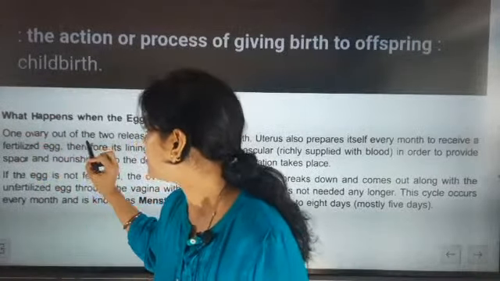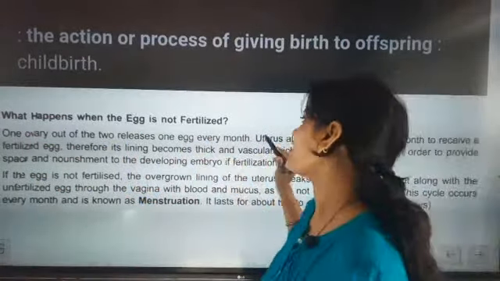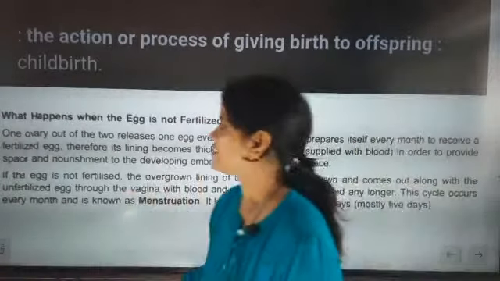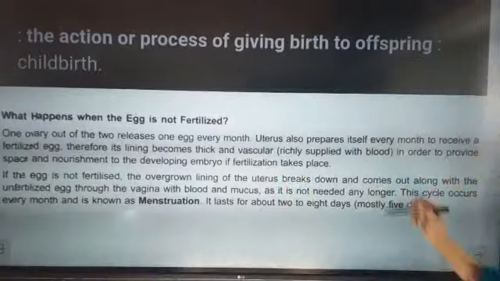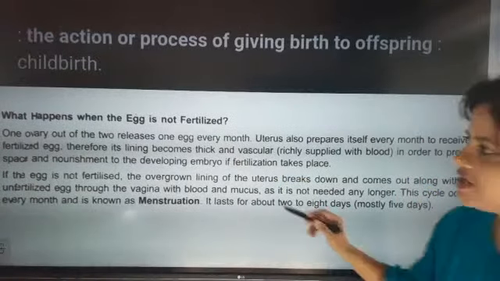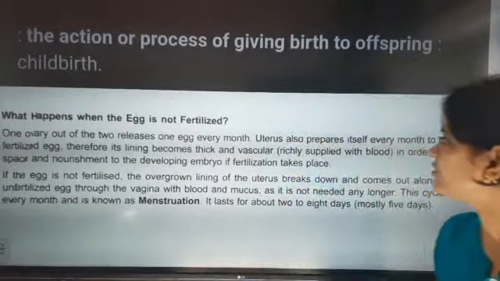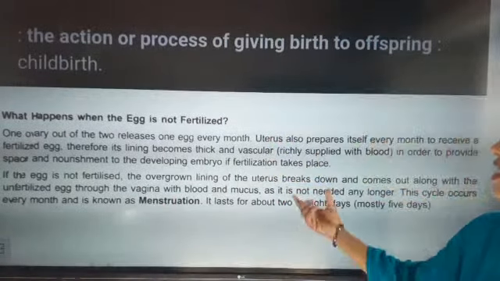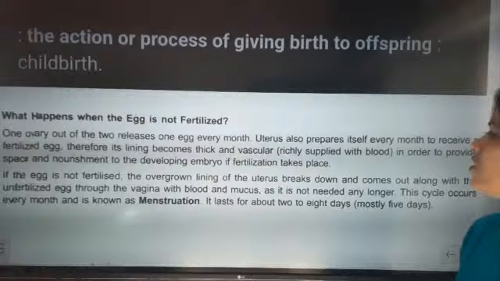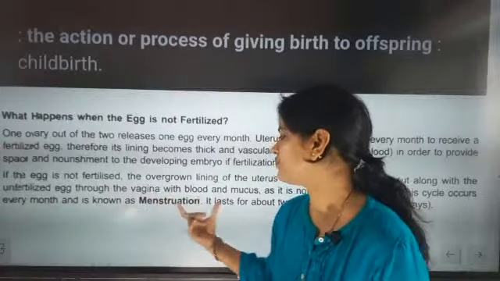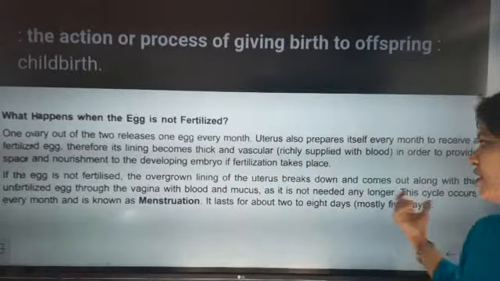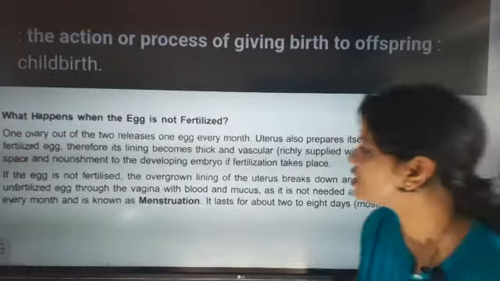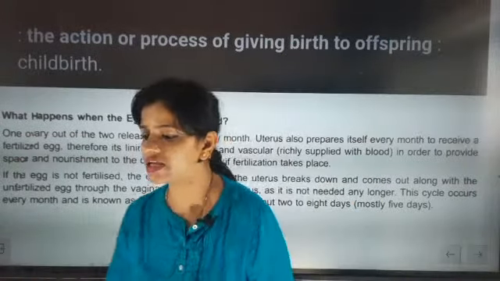An ovary, one out of the 2, releases an egg every month. The uterus also prepares itself every month to receive a fertilized egg. Therefore its lining becomes thick and vascular, in order to provide space and nourishment to the developing embryo if fertilization takes place. If the egg is not fertilized, the overgrown lining of the uterus breaks down and comes out along with the unfertilized egg through the vagina, as blood and mucus, since it is not needed any longer. This cycle occurs every month and is called the menstrual cycle.